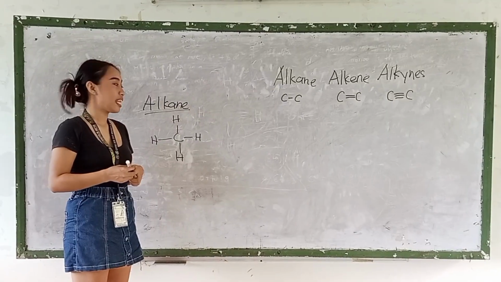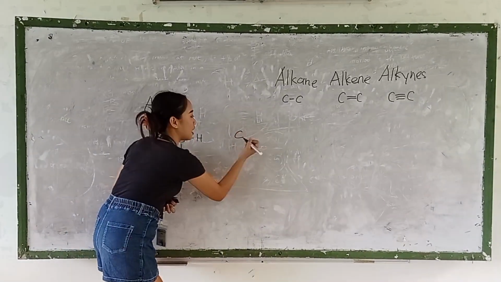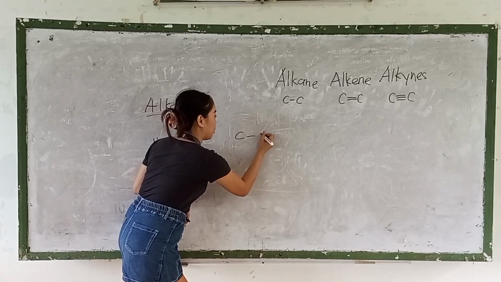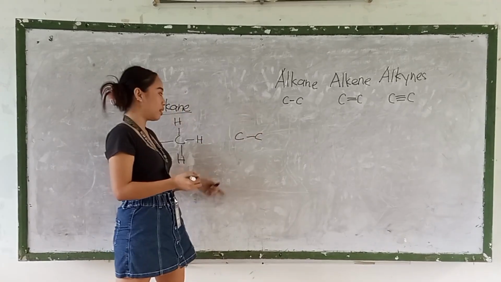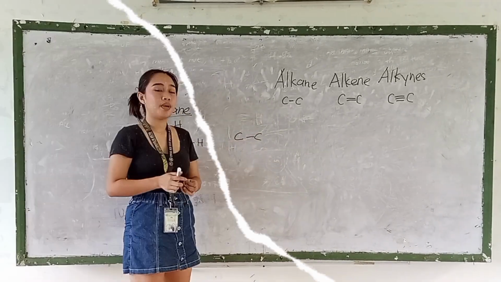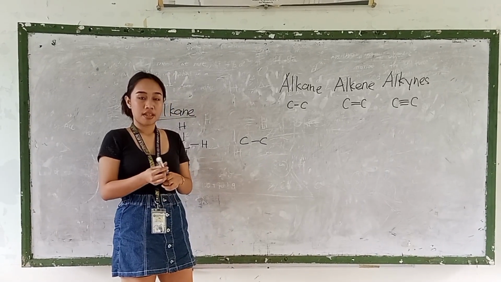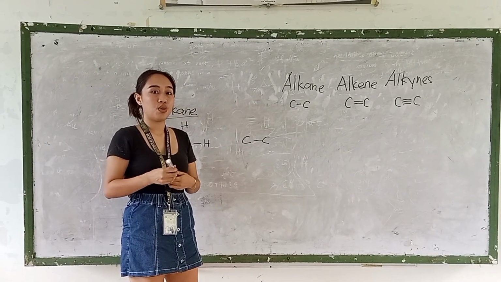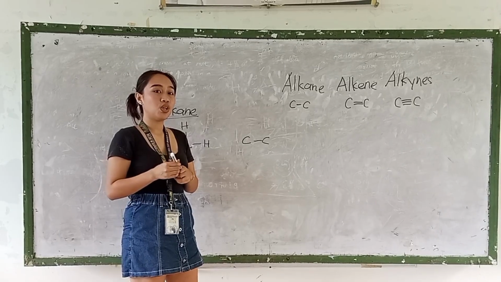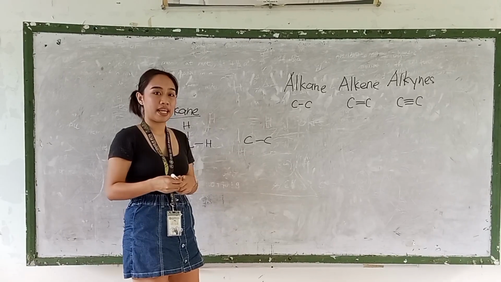As I said earlier, carbon can bond to carbon with a single bond. We all know that carbon has 4 valence electrons. That's why we have to combine them with hydrogen to become stable.